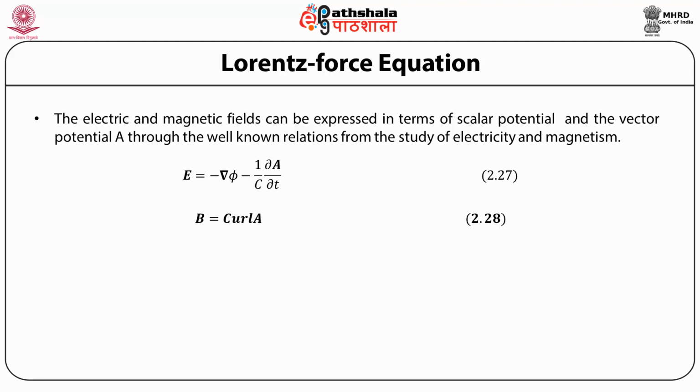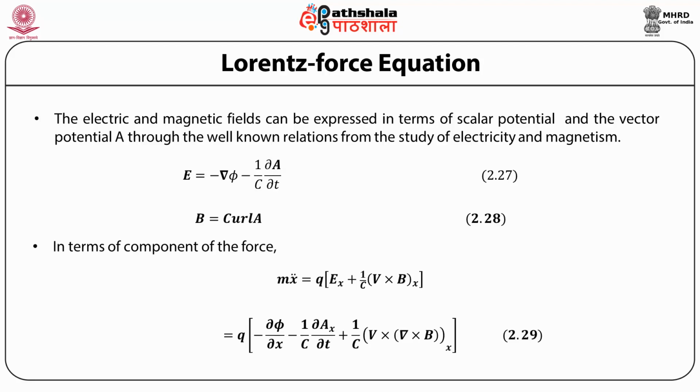That is, instead of the 6 components, 3 for electric and 3 for magnetic field, these 6 components are not all independent, and we can represent the electric field and magnetic field in terms of a scalar potential with 1 component and a vector potential A with 3 components.